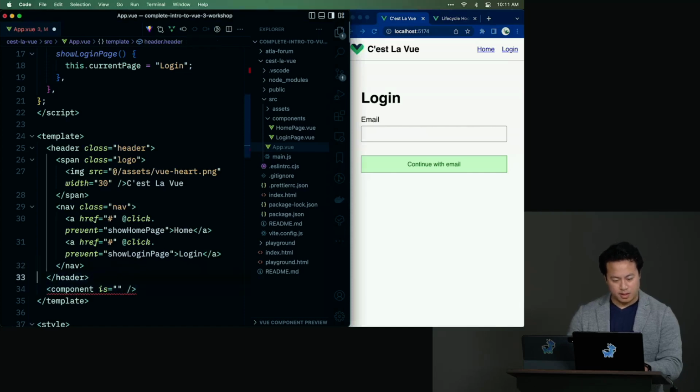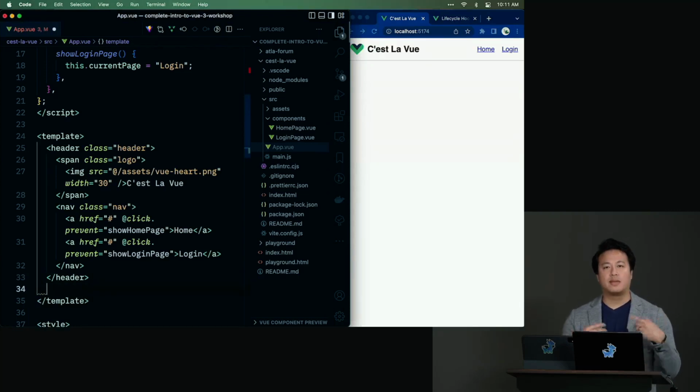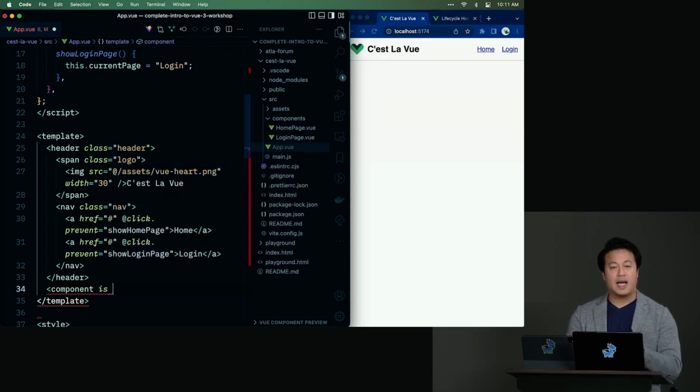Save. That's blank. All right. So when it comes to dynamically swapping out components, Vue has a native component aptly called component, because what you're doing is defining a generic component that JavaScript will help to define. So in the case of our app, we pass it a prop called is. And this is a specially designed prop for the native component.